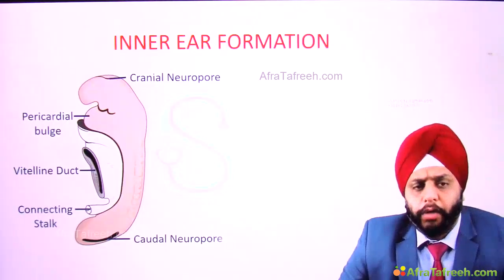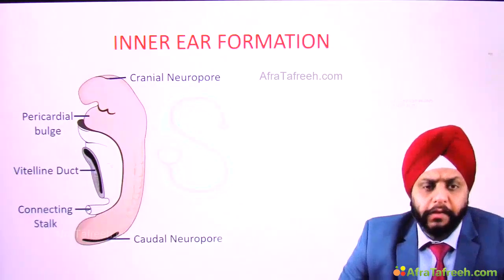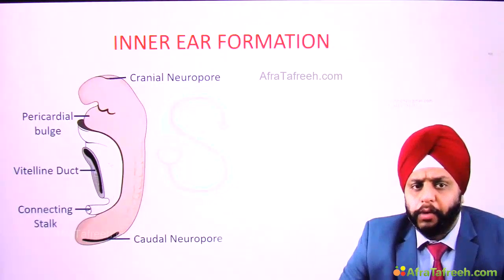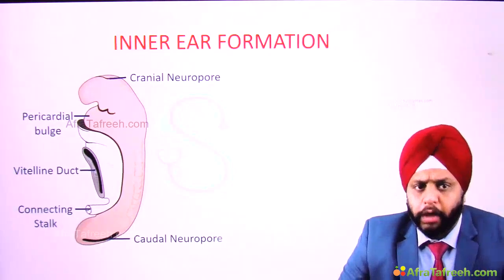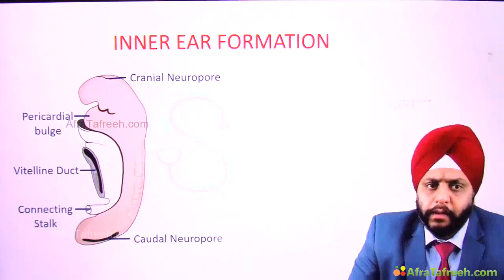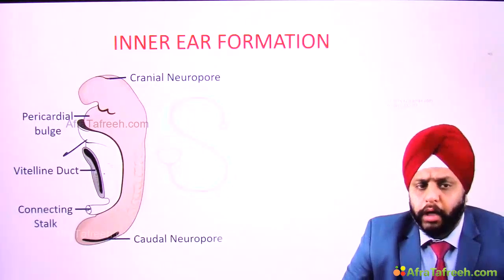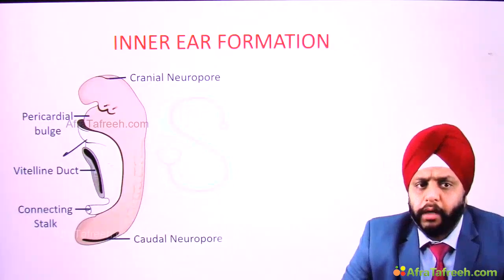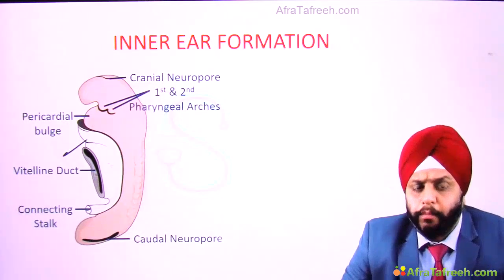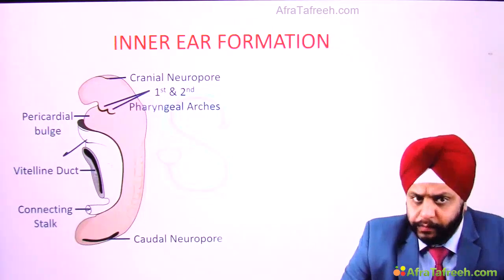Now, we are looking at a growing embryo in the rhombencephalon stage. So this is the rhombencephalon stage of the embryo. You can see the cranial neuropore, you can see the caudal neuropore, okay, you can see the amnion. So this is the amnion covering, and you can see the stalk. All right, now the point where I want you to focus is at this point. This is the development of arches, first and second pharyngeal or branchial arches.